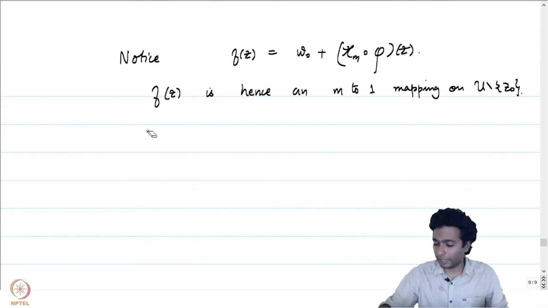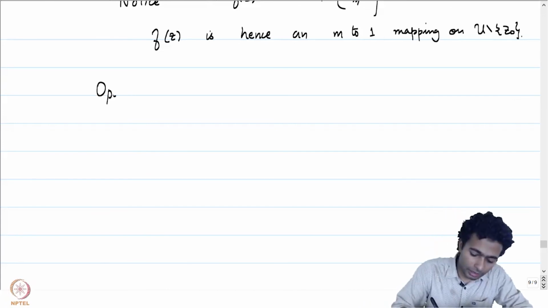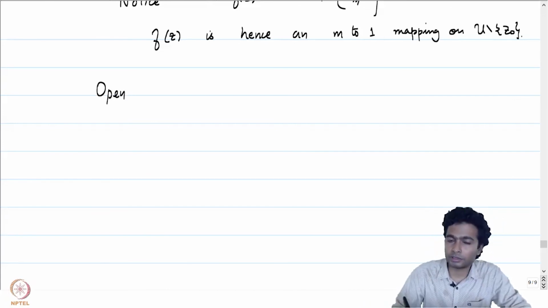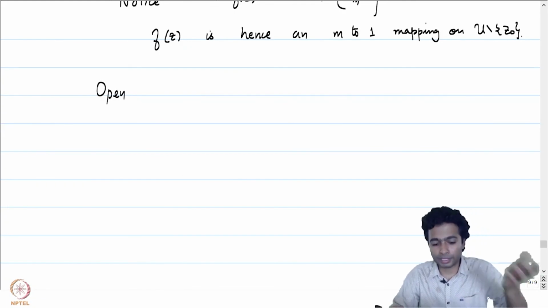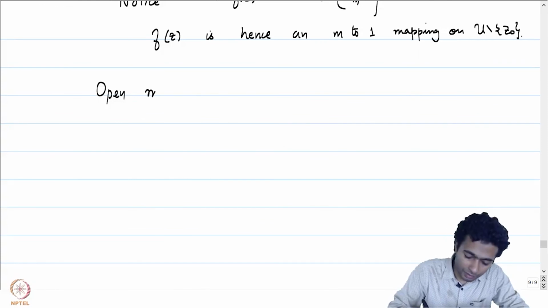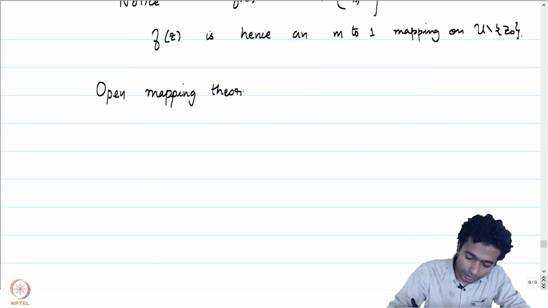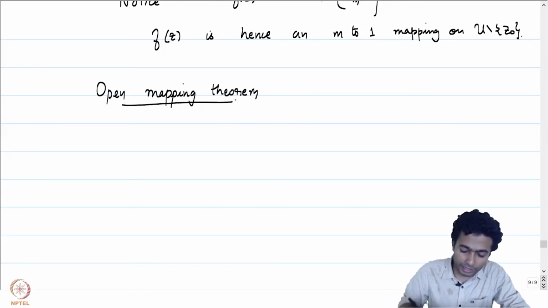Let me conclude this lecture by stating the open mapping theorem. Open mapping theorem states that if f is a function which is non-constant and holomorphic on an open connected set omega, then f of omega is open. We will be able to now derive our open mapping theorem as a trivial corollary to the work we have done in this particular lecture.